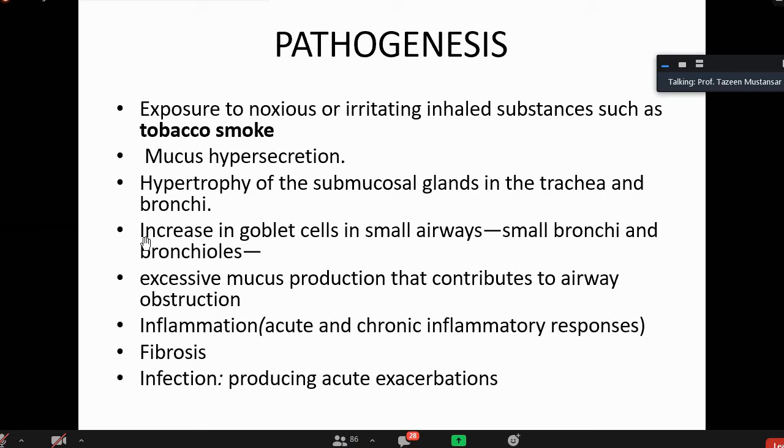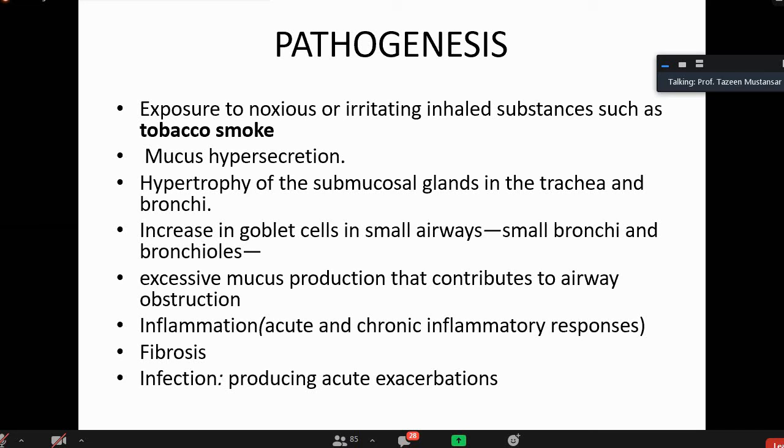To overcome this, to protect the wall surface, nature orders the goblet cells, the mucus producing cells, to secrete more and more mucin to neutralize its effects. Besides this, there occurs hypertrophy of the submucosal glands in the trachea and bronchi. Hypertrophy of those glands will occur, to make an increased amount of mucin.